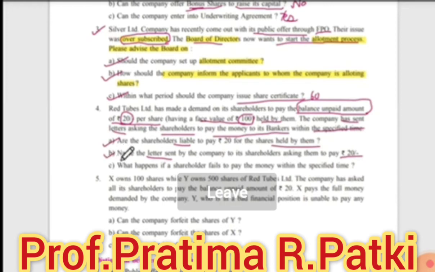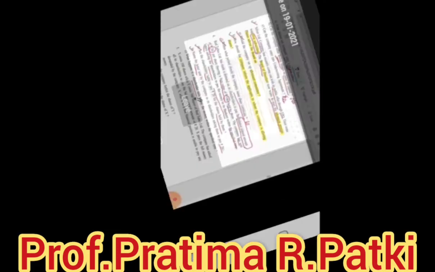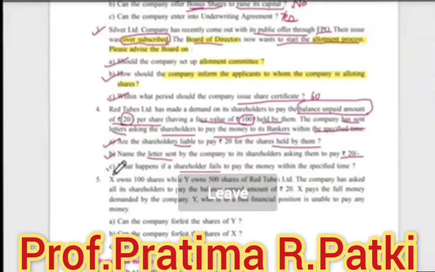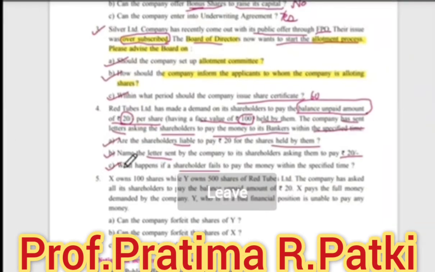Now next, what happens if the shareholder fails to pay the money within the specified time? Now if the shareholder fails, then what will happen? If the shareholder fails to pay the call money within the specified time, his shares are liable to be forfeited and his name is cancelled or removed from the register of members.